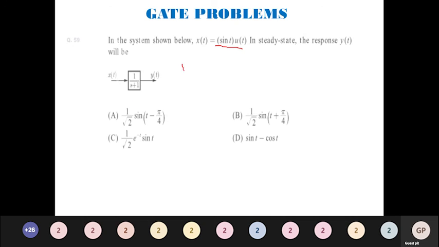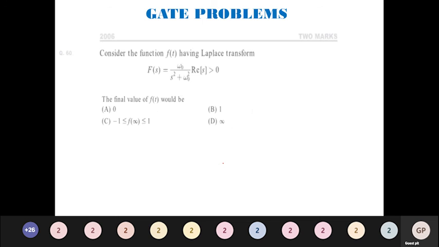A very simple concept. From x of t, find x of s. What is x of s? You have to find x of s first. Then you can find h of s from the given question; they have given 1 by s plus 1. Then you have to directly apply it and get the answer. Steady state response they have asked, y of t. Same thing, you can solve it easily. We will move to the next question.